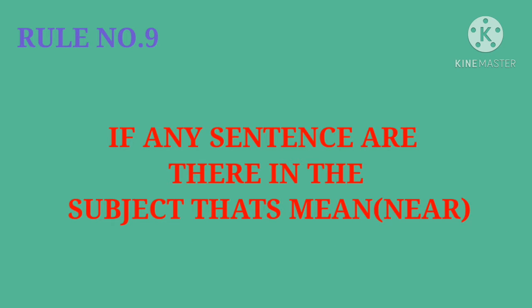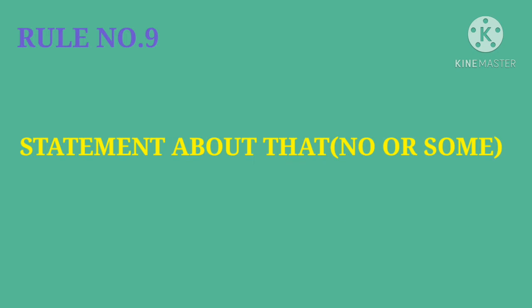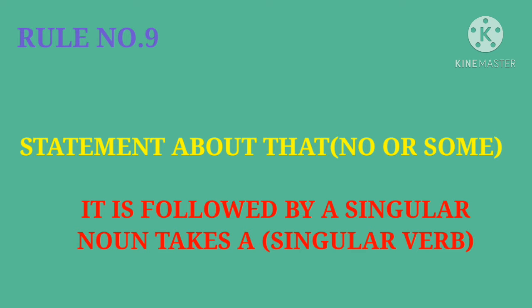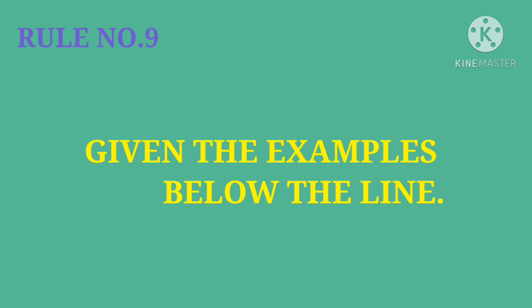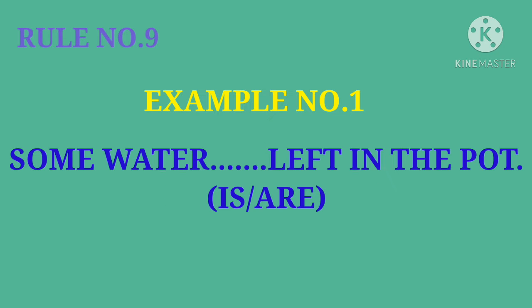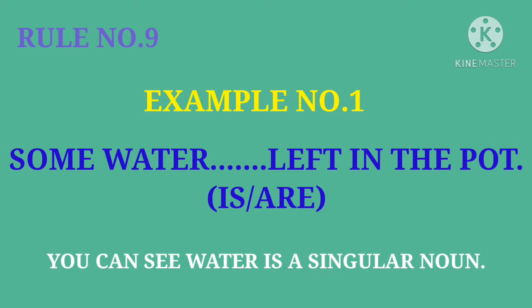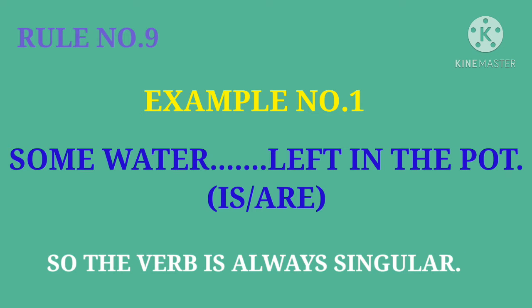Rule number 9. If a sentence has a subject that begins with no or some, it is followed by a singular noun, it takes a singular verb, or by a plural noun, it takes a plural verb. Given the examples below. Example number 1. Some water dash left in the pot. You can see water is a singular noun. So the verb is always singular.